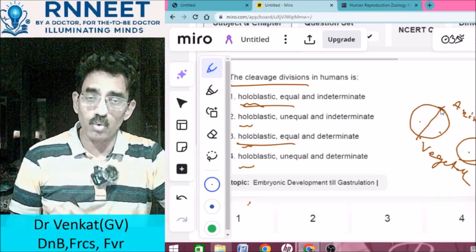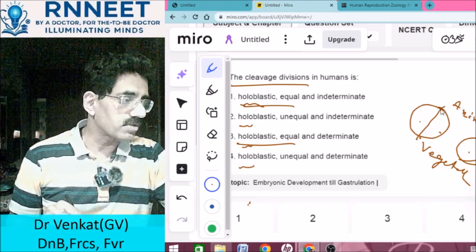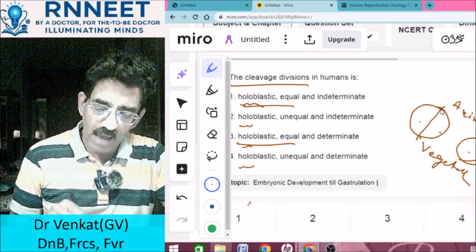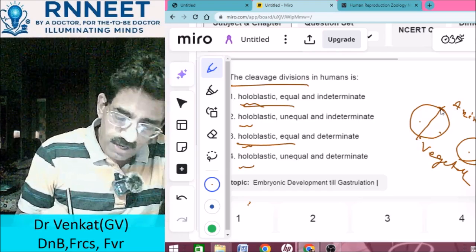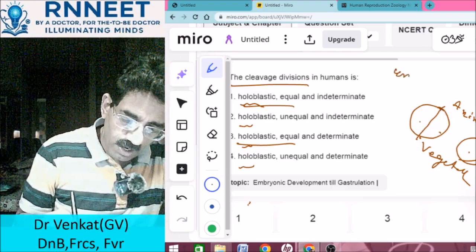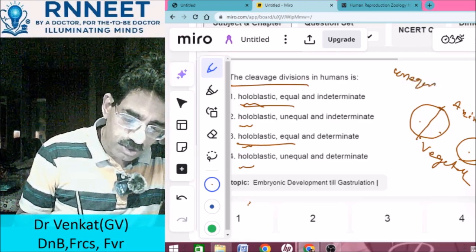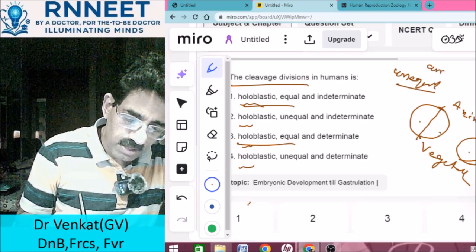Sometimes you do get unequal divisions, especially in amphibians. Where do you get unequal? Remember that, you can write it down: unequal division occurs in amphibians.